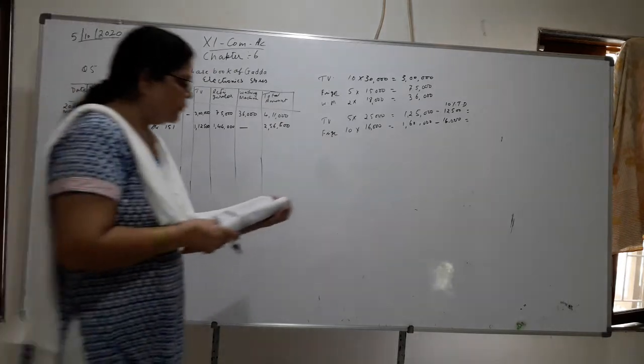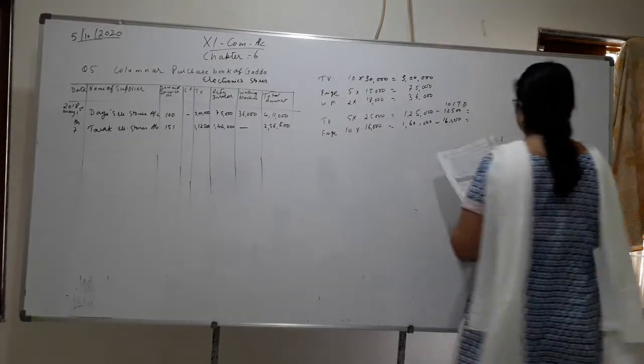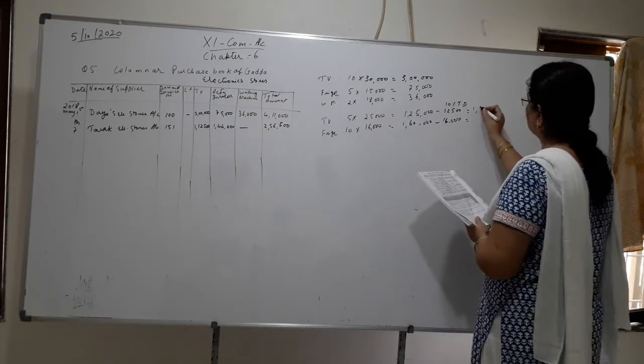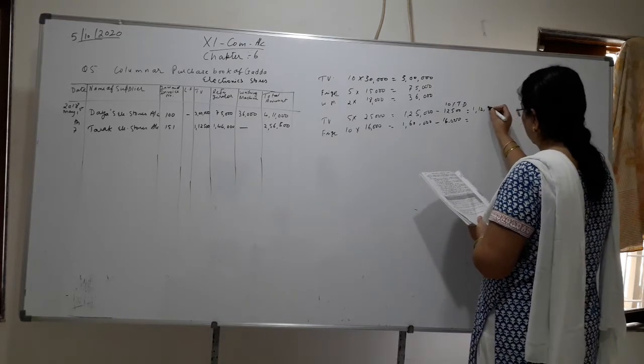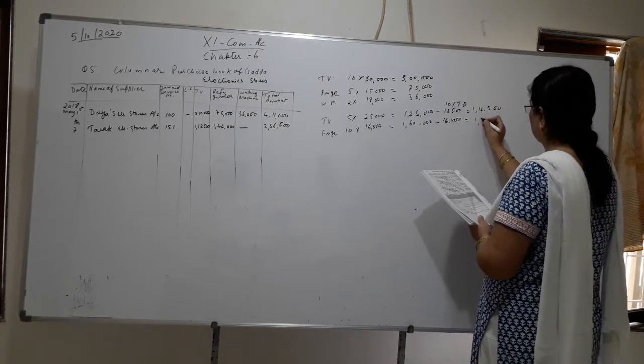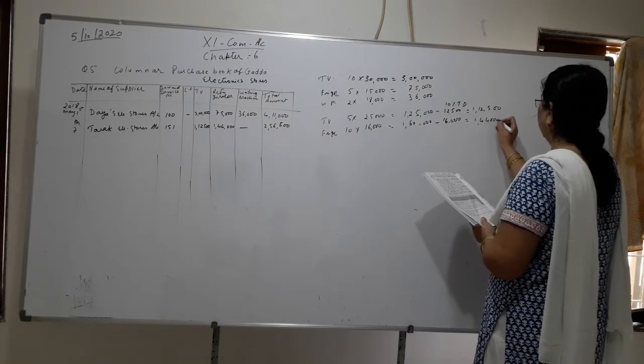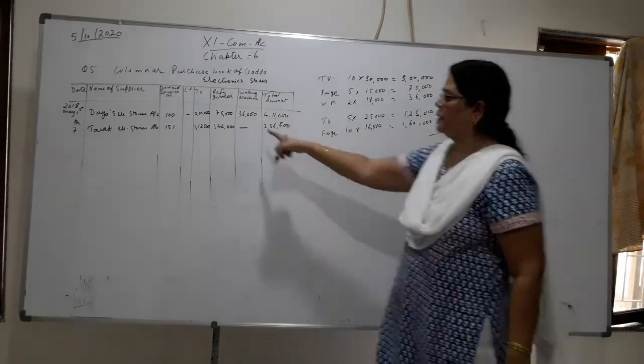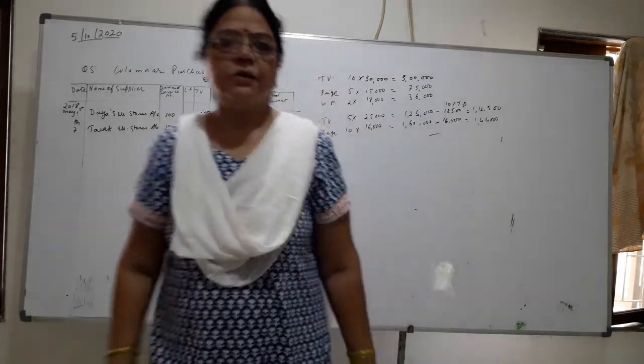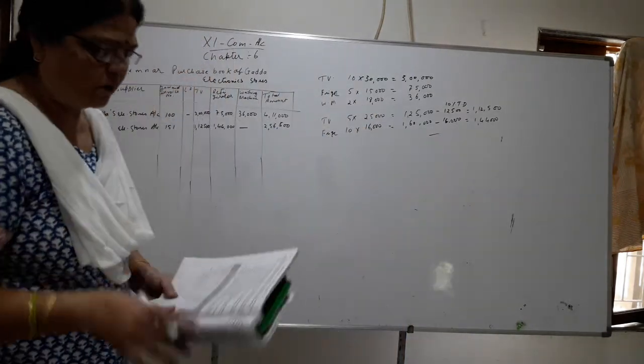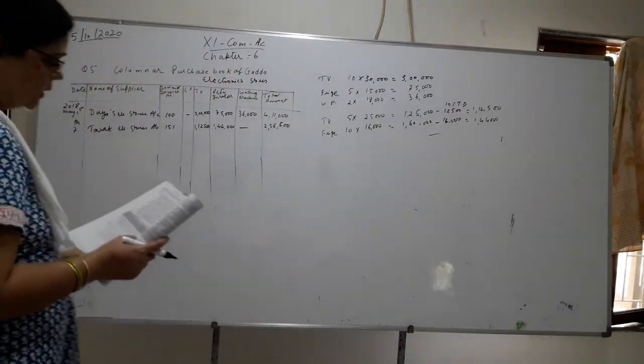Okay, so if you minus here, children, this minus and all, it is your work now. 1,24,500 and here 1. Okay, machine he has not purchased, so put dash. Okay, very simple, children. Do not need much explanation.